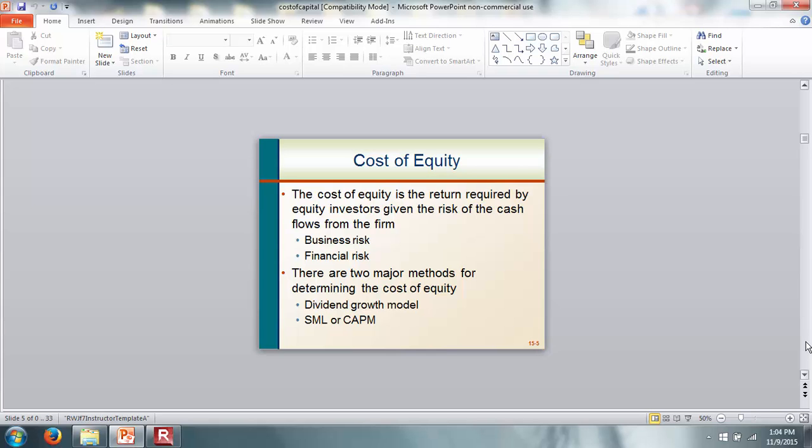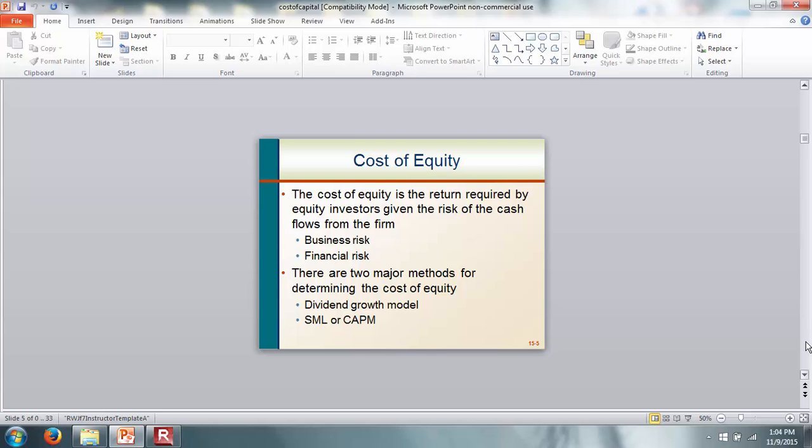Okay. So how do we find out the cost of equity? The cost of equity is the return required by equity investors given the risk of the cash flows from the firm. Okay. So as an investor, when you buy the stock, how much do you expect to make? That is the cost of equity. And that depends upon the business risk. It also depends upon the financial risk.